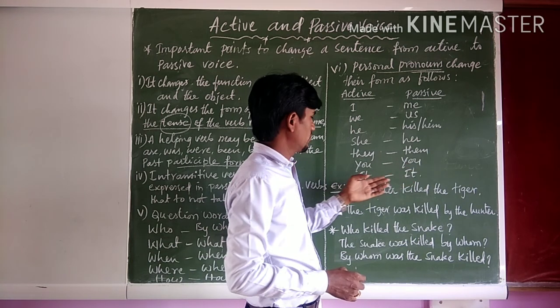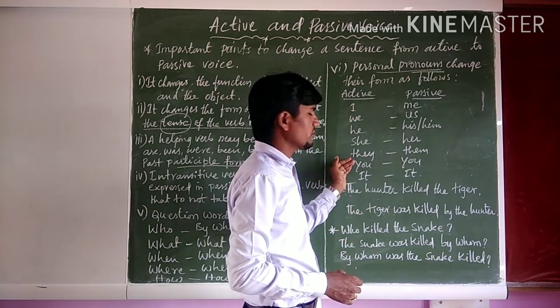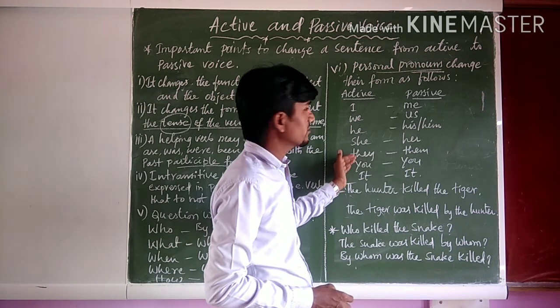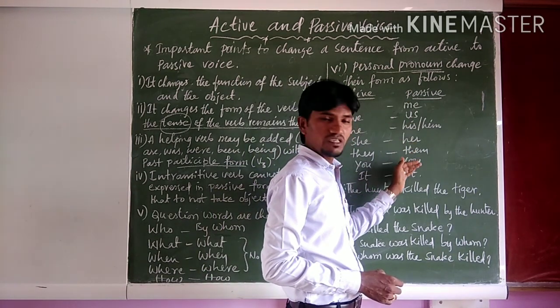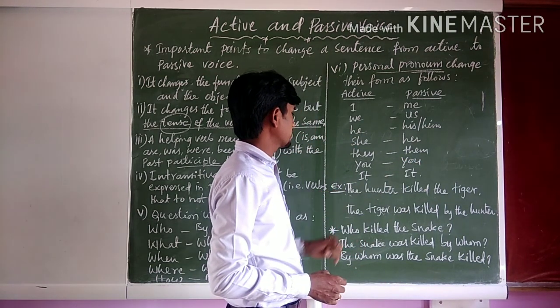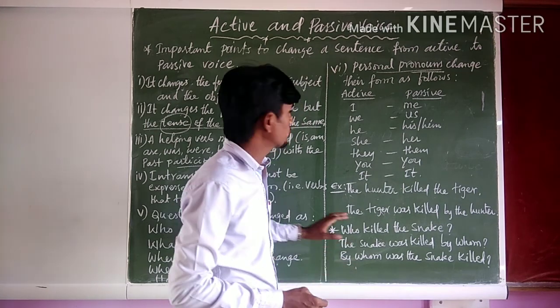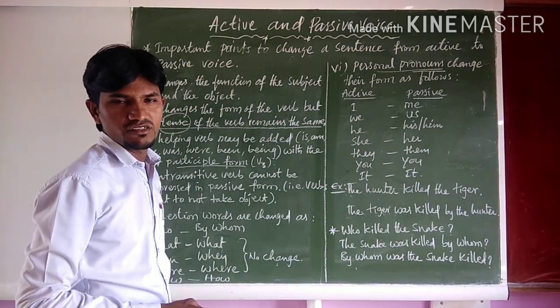You remains the same. So these are subjective pronouns, these are objective pronouns and possessive. Therefore, let us go through a few examples to explain all these six points.